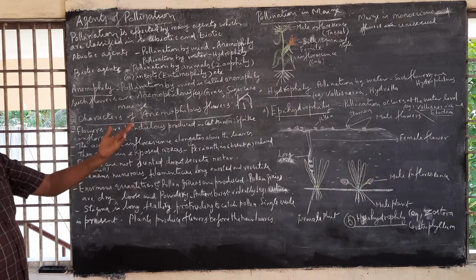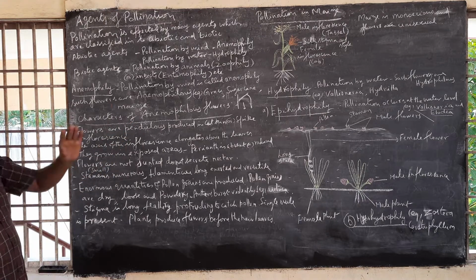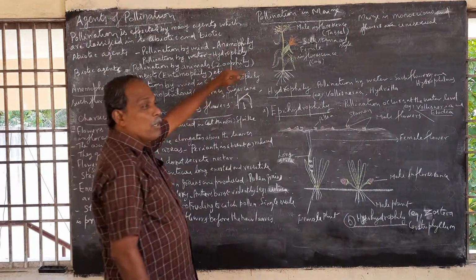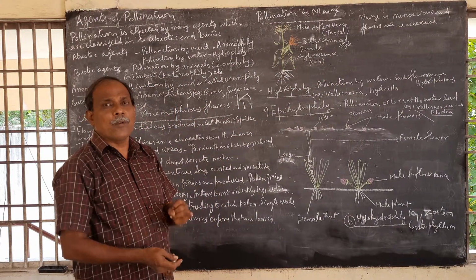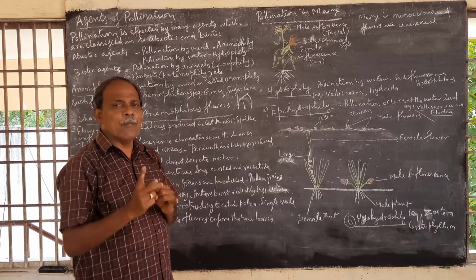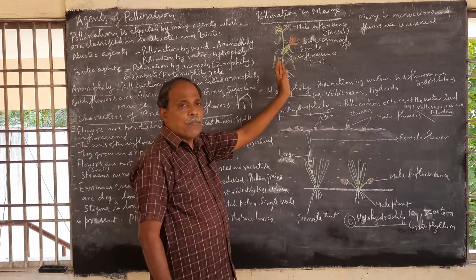Next, pollination in maize, which is wind pollination only. Maize is a monoecious plant. What is monoecious? Flowers are unisexual. Both male and female flowers are present on the same plant.